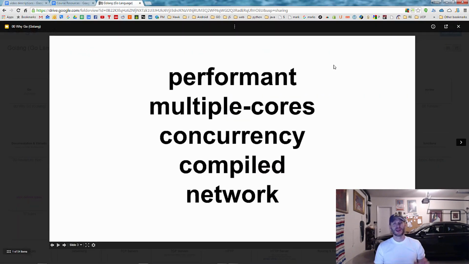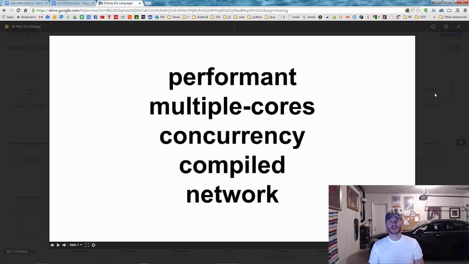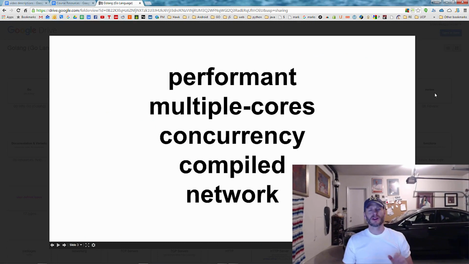All right, so here's just the summary of that information. Go is super performant. You're not going to find a more performant programming language, except for maybe C, but then that's going to be really hard to program in. But Go is right up there with C.